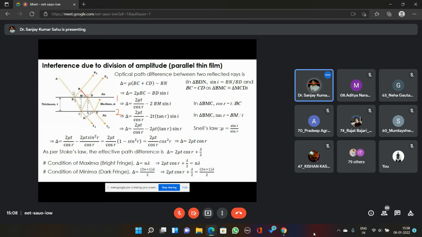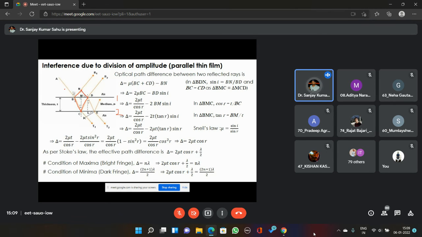From this line ND, both R1 and R2 are going to travel a similar distance in a similar medium. So whatever path difference is getting added between them is nothing but the extra path traveled by R2. What extra path has R2 traveled? This BC plus CD is the extra path traveled by R2, minus the extra path traveled by R1, which is equal to BN.